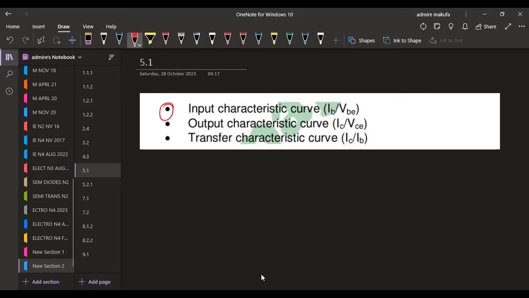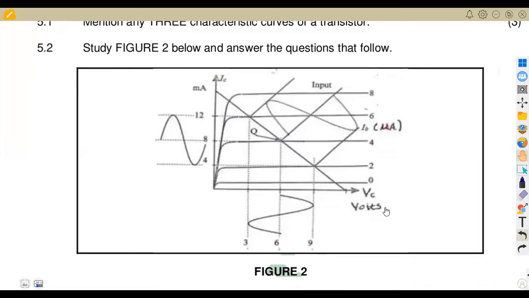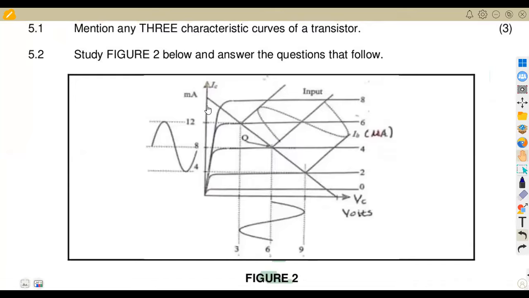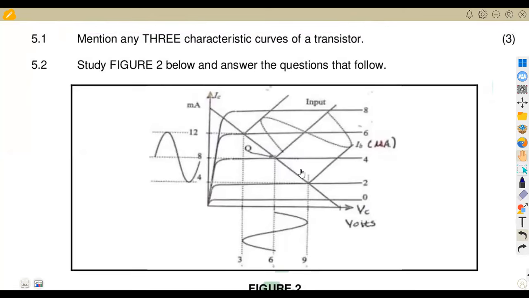So this is what we are seeing in this case here. The input characteristic curve, in terms of current, which will be IB, and in terms of voltage, which will be VBE; the output characteristic curve showing IC and VCE; and the transfer characteristic curve showing IC and IB. This is some of the information that you need to know. In your simplification, you are supposed to understand this curve. So this is like what we are given here. We are asked to study Fig 2 below and answer the questions that follow.